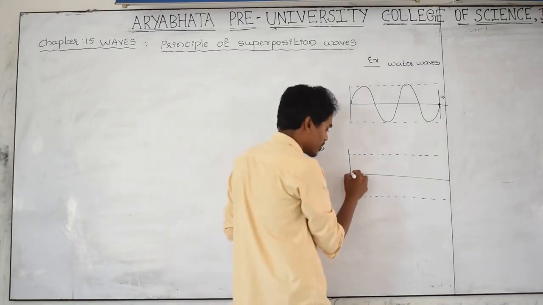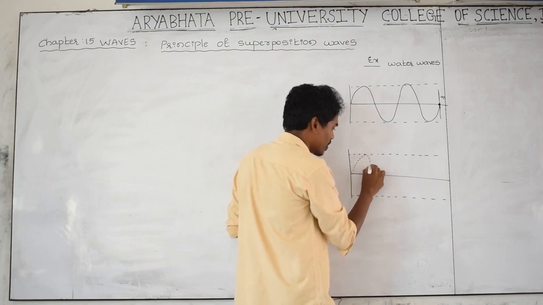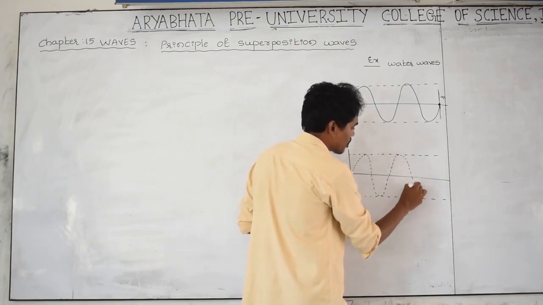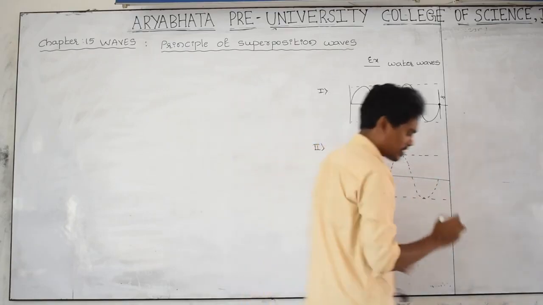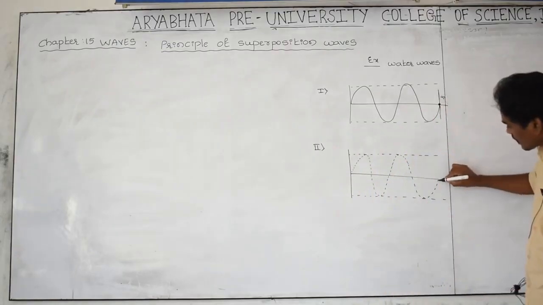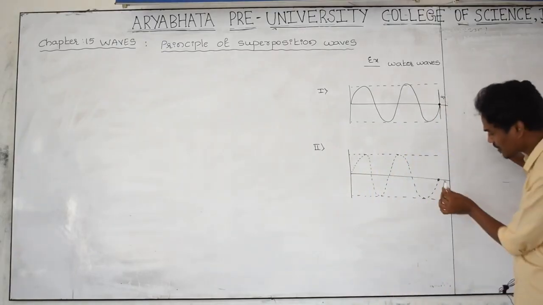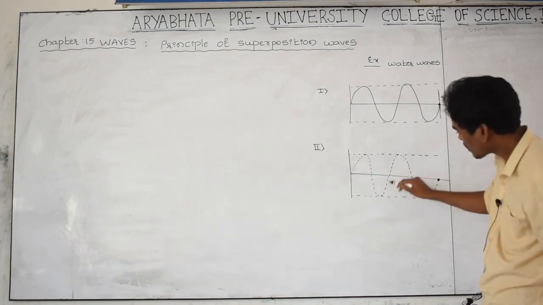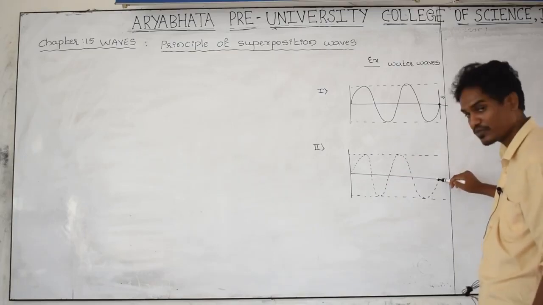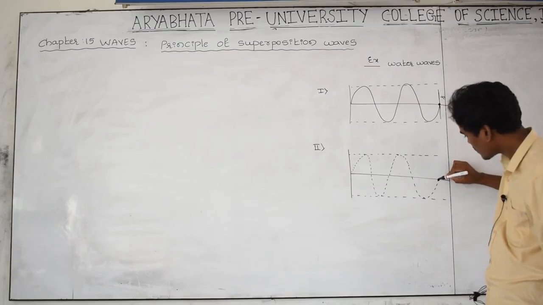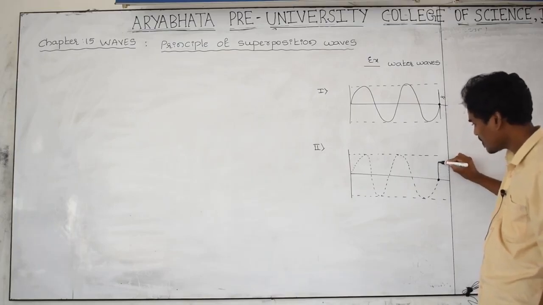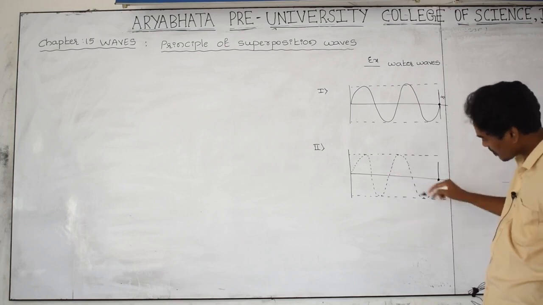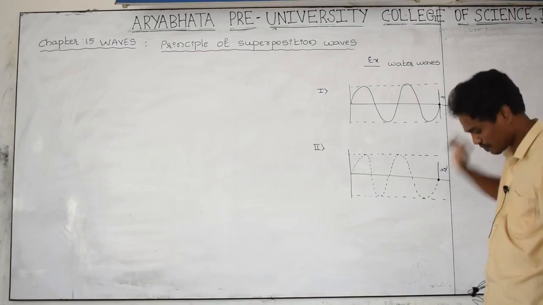This is the second water wave. I am indicating this one with dotted lines. Imagine the same marker cap is there, meaning point P. This object is present on the surface of the water. When this second wave is coming like this and hitting this point, then again it is taking a displacement. The displacement taken by this point on the surface of the water because of the disturbance given by the second wave, I am taking as y2.